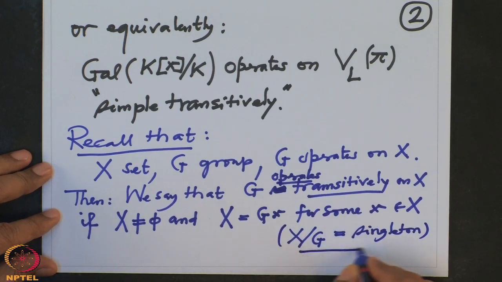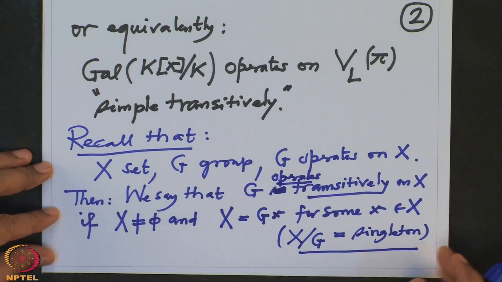So this also I should explain a little bit more, but I will explain it after the definition of simple. Simple means, so transitive is defined.